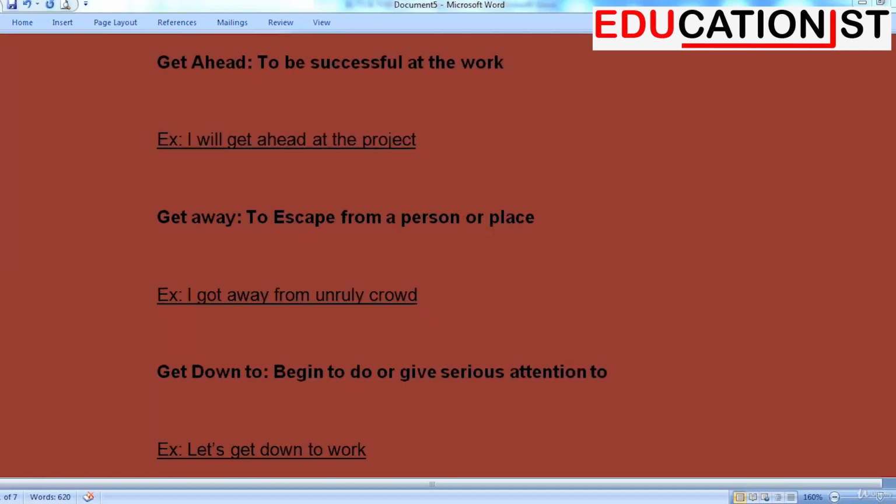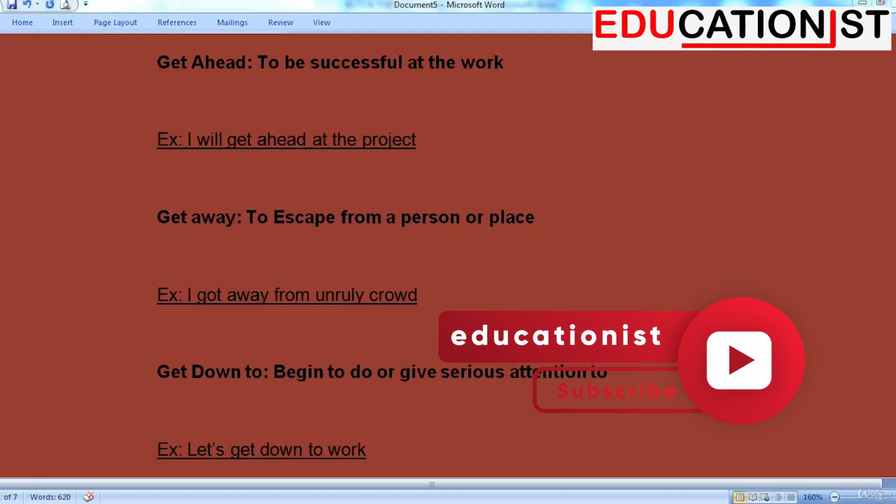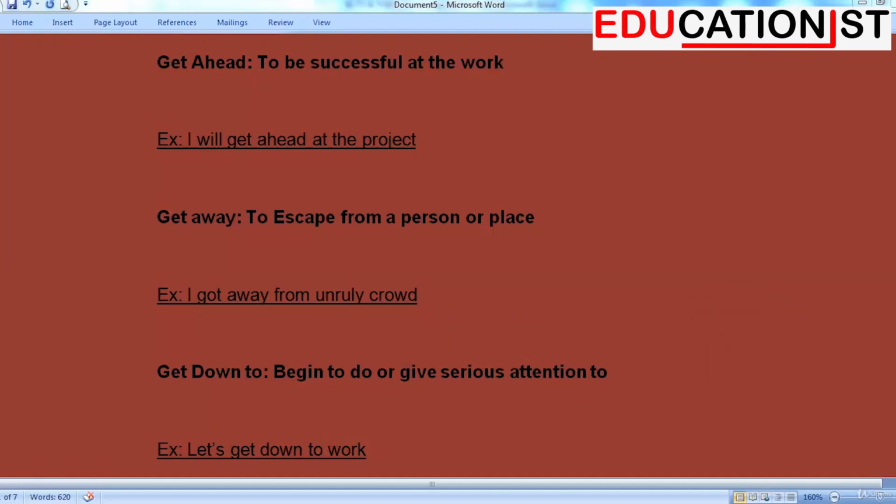The next phrasal verb we are looking at is get ahead. That means to be successful at work. Example, I will get ahead at the project. Next, get away. To escape from a person or place. Example, I got away from the unruly crowd.